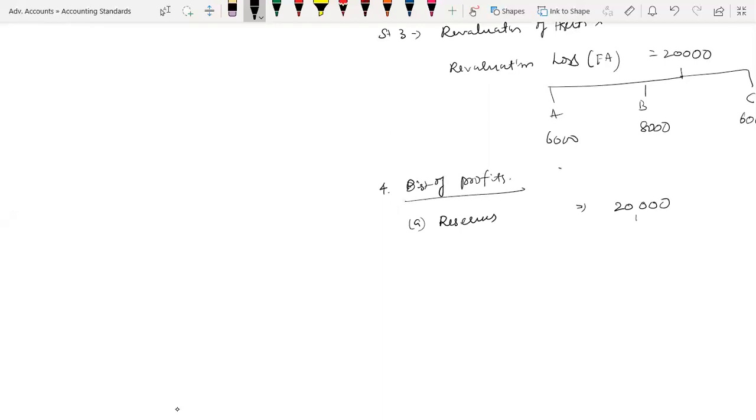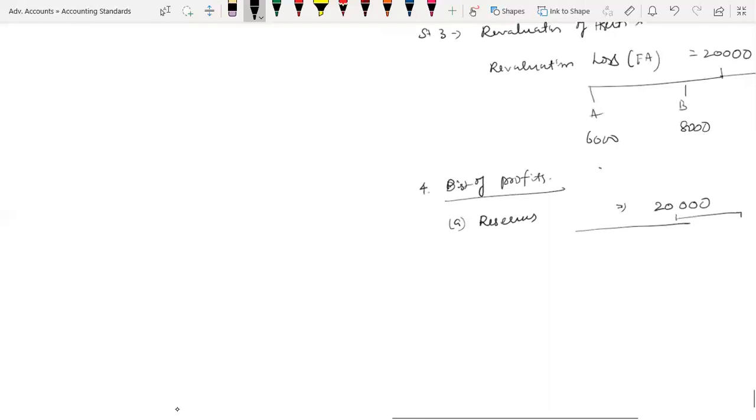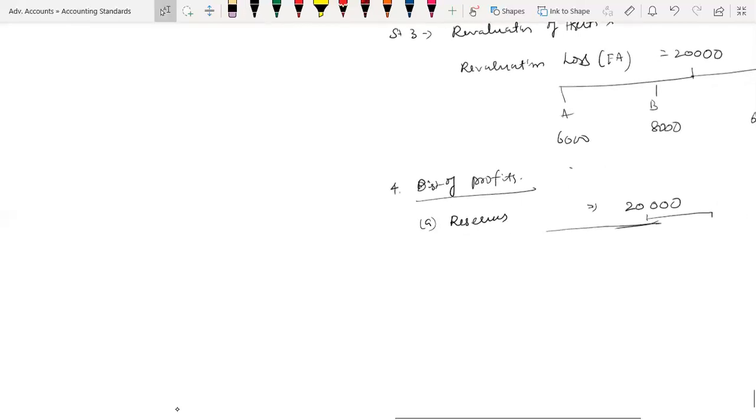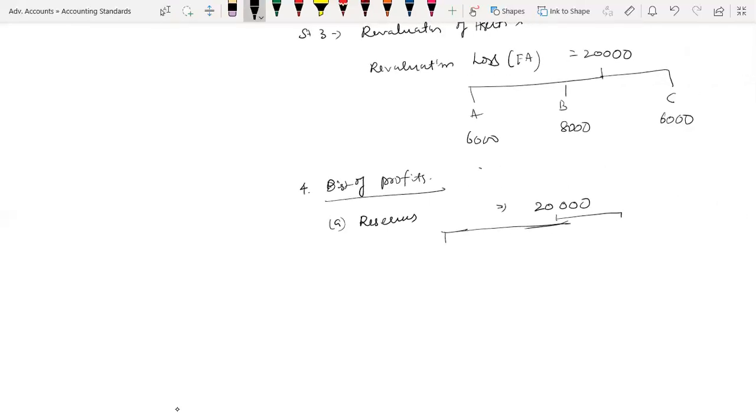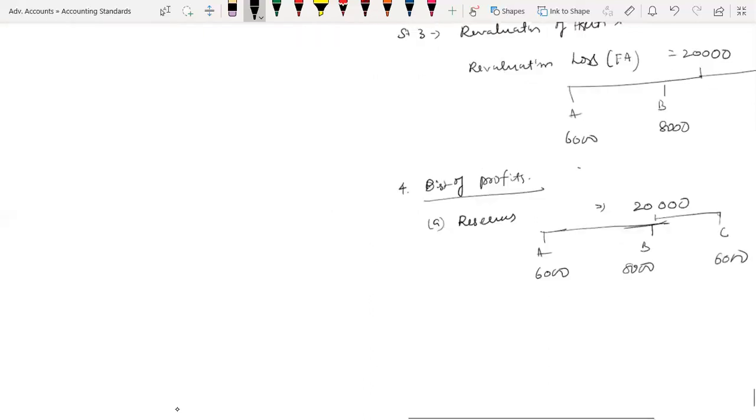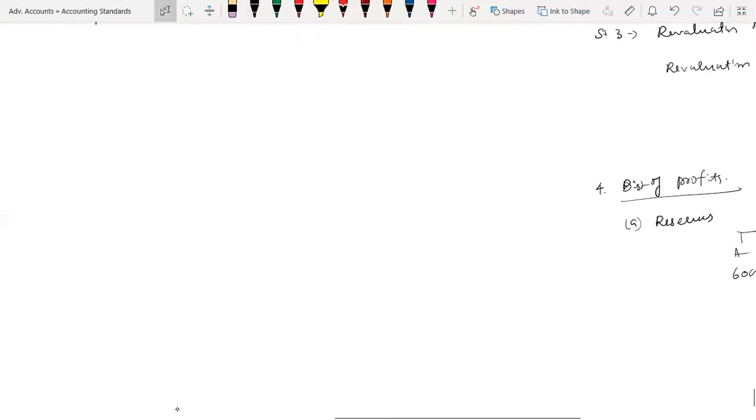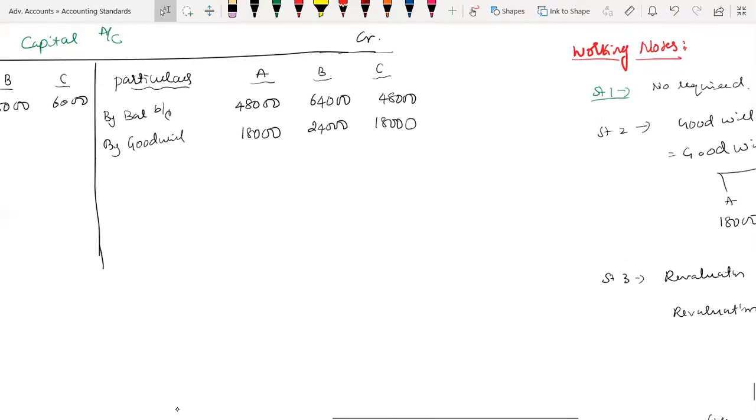So therefore that 20,000 to be distributed to A, B, C. Same 6,000, 8,000, 6,000. So this is the credit. So by reserves 6,000, 8,000, 6,000.